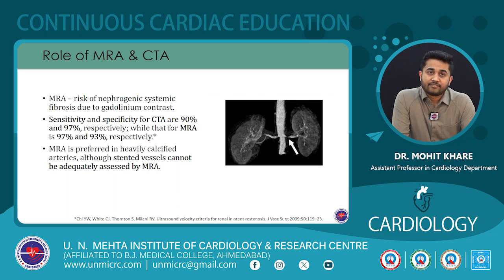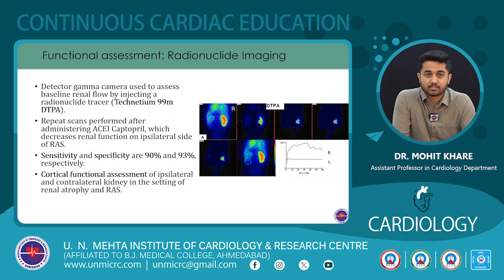If we look at the sensitivity and specificity for CT angio, it is 90% and 97% respectively, while that for MR angio, it is 97% and 93% respectively. So, in patients who have heavily calcified arteries, MR angiography is preferred, as it will give an artifact on CT angiography. However, stented vessels cannot be adequately assessed by MR angio, and CT angio can be preferred in those cases. So, this was the anatomic assessment of the renal artery stenosis.